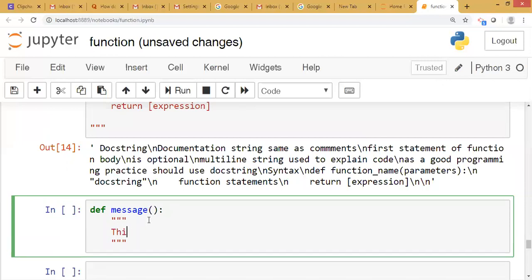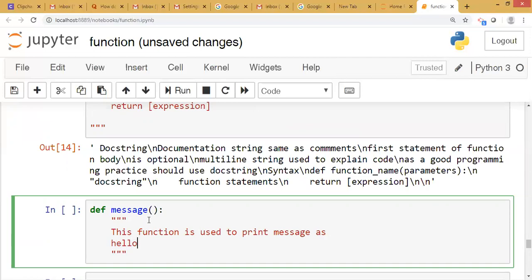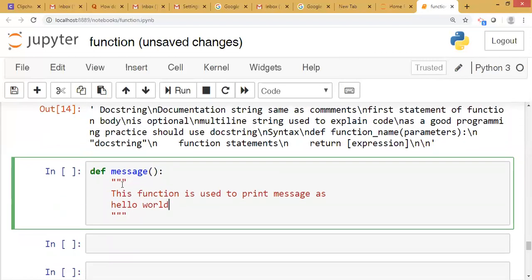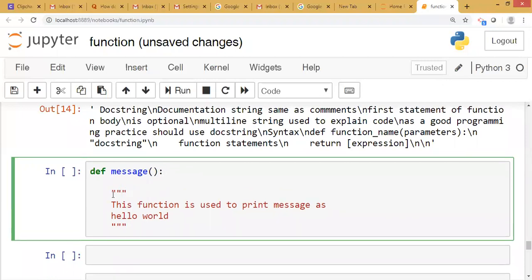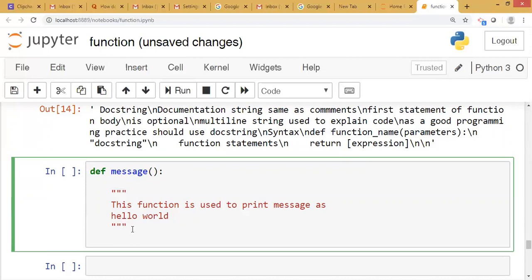In that you can write: this function is used to print the message as hello world. Okay, this is the first statement of the function body, called the docstring.